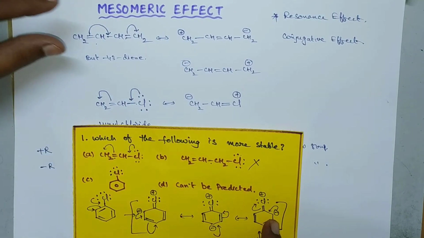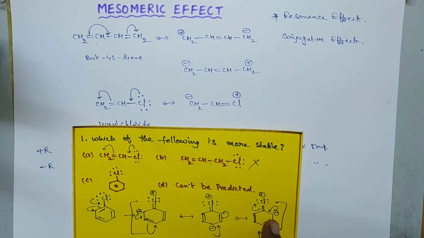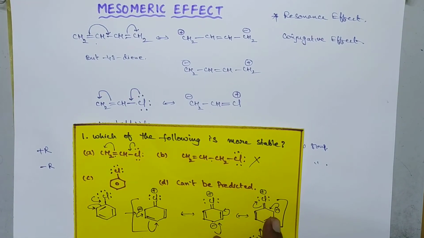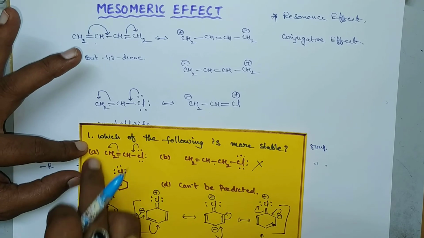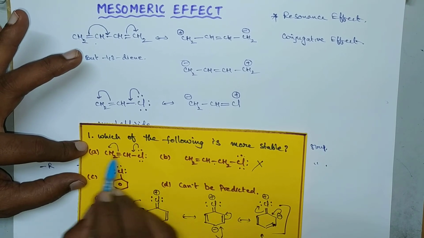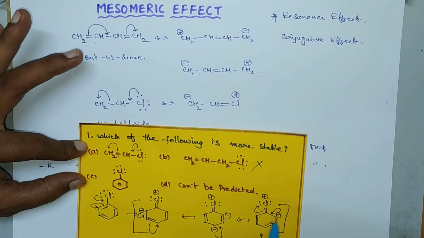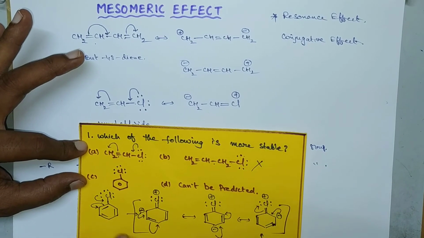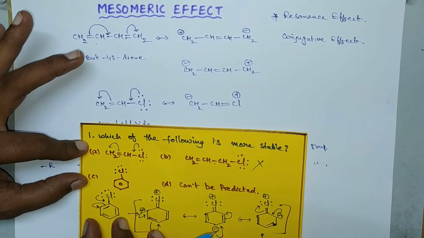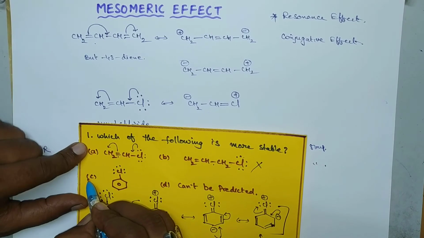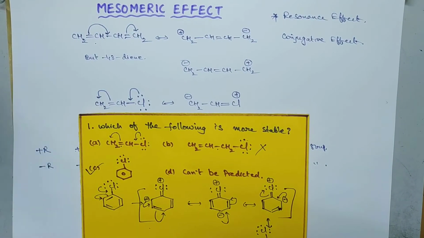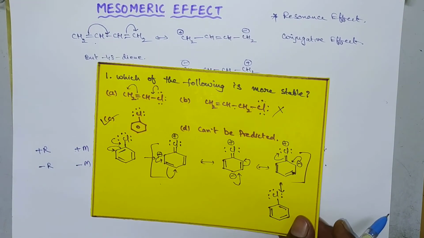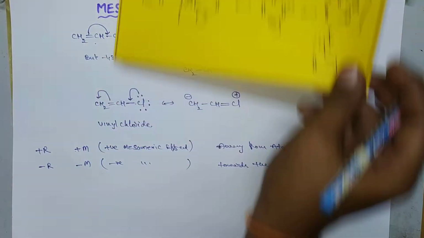So in case of mesomeric effect, greater the number of resonance structures, greater will be the stability. So both will exhibit mesomeric effect, option A and option C, but this forms only 2 resonance structures, this forms 4 resonance structures. 3 are ions, 1 is the general molecule. Okay, so that's why this molecule exhibits more stability. So option C is the correct answer. So greater the number of resonance structures, greater will be the stability.